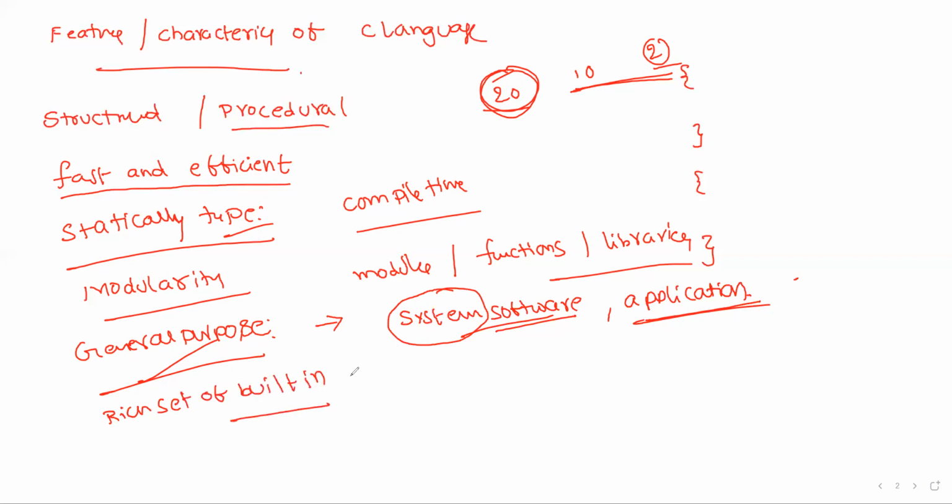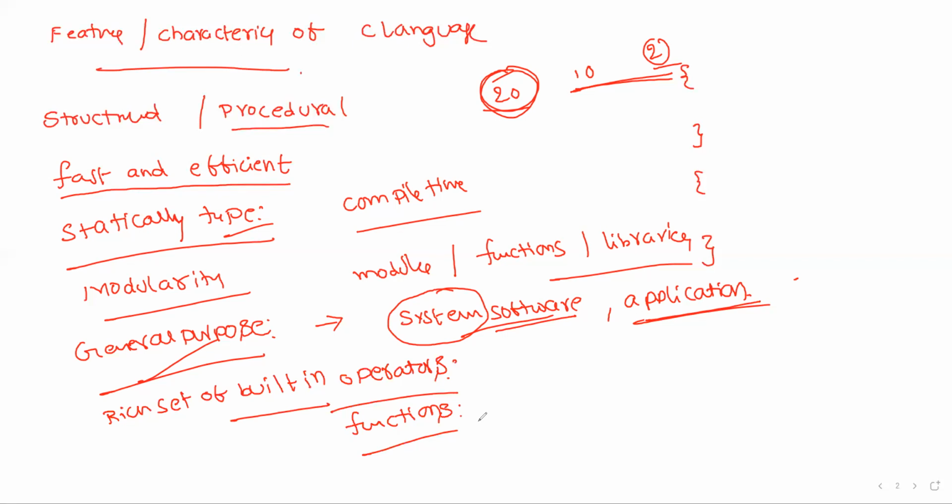built-in operators. Rich set of built-in operators. Operator in the sense to perform some operation. C language contains many operators for easy usage. At the same time, it contains a rich set of functions. That means it contains many predefined functions. For example, if you want to use a printing statement, simply use printf. If you want to read some information, use scanf.